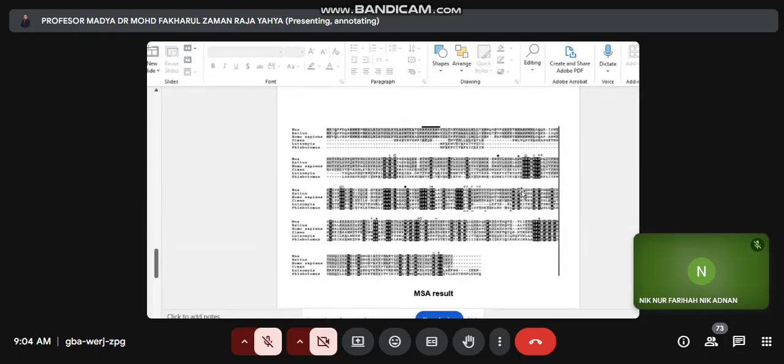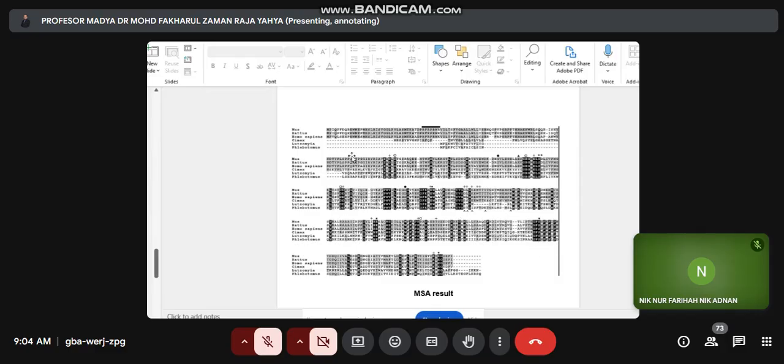So probably from this multiple sequence alignment, we can see a pattern of sequence that may correspond to a certain function of this protein. I mean, using software, we can generate a pattern of amino acid sequence that can explain certain biological functions of this kind of protein.